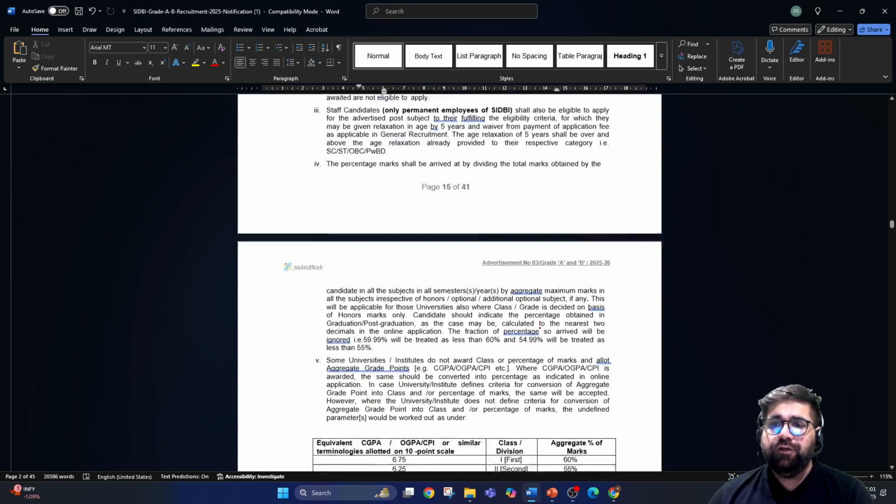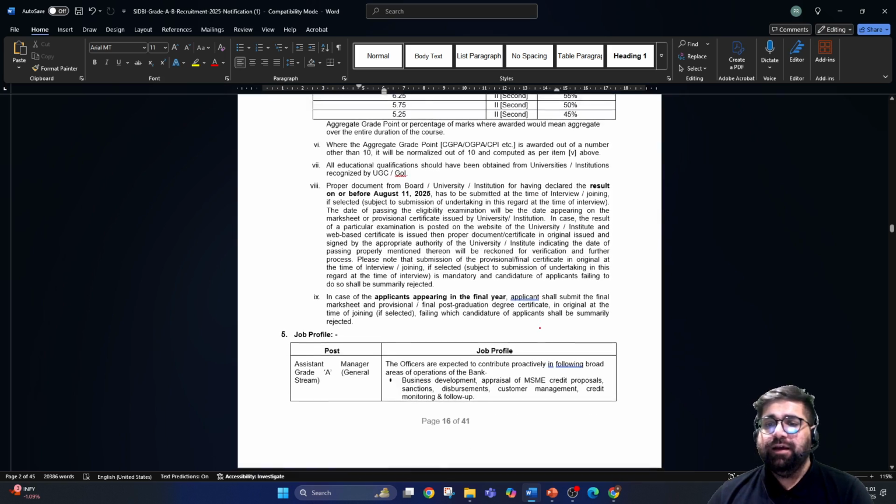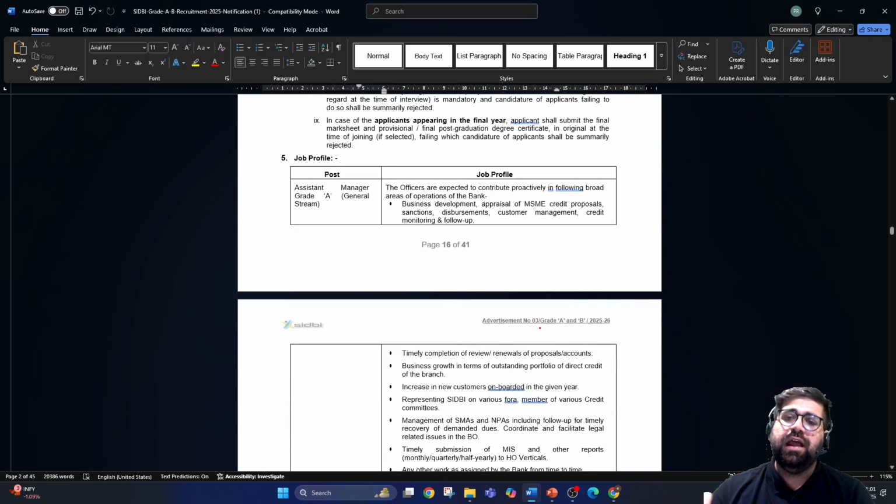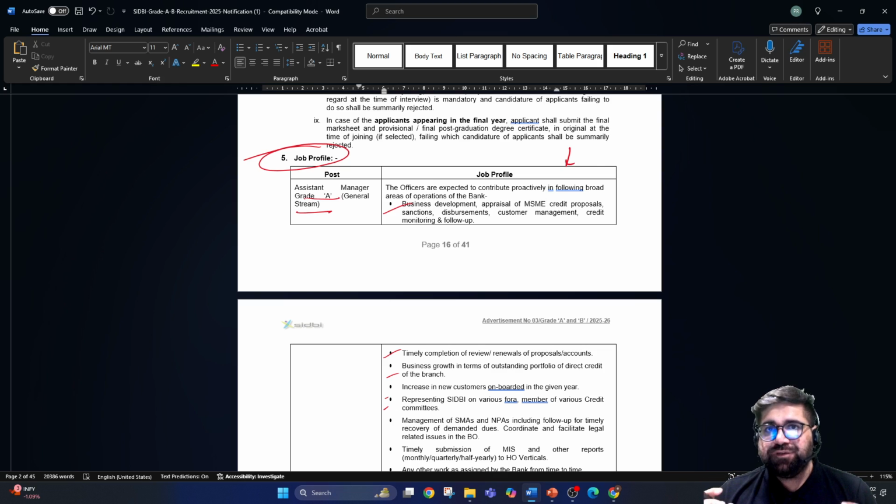Now let's move forward to the pattern as well, because pattern is also very important. And yes, they have mentioned the job profile as well. So if you are working as a grade A in journal stream, then these are the works which you have to do. So please read it, give it a thought. If this attracts you, then only fill the form. Otherwise don't fill the form, because the exam first of all requires a very specific work experience. At the same time, my friends, this particular exam is a bit technical.